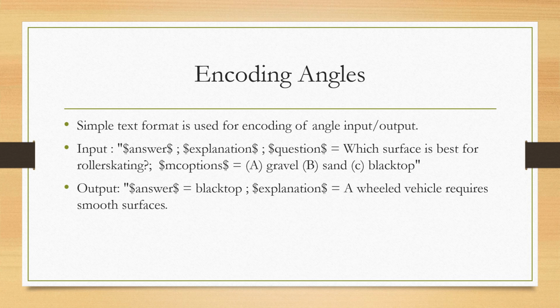So you can see the answer and explanation slots are put together with question and multiple choice options slots in the input, and in the output we have answer and explanation.